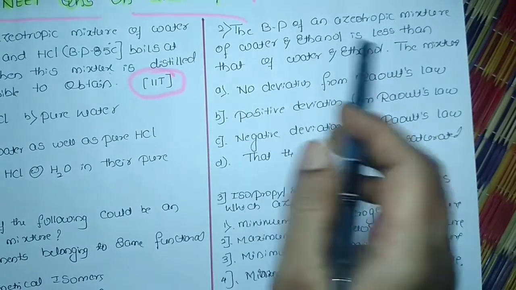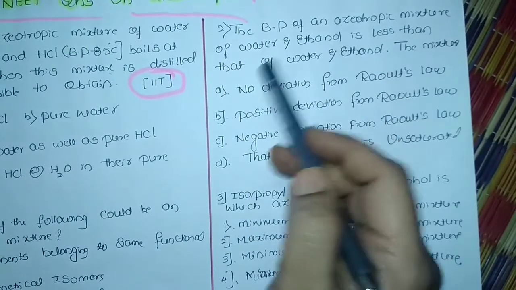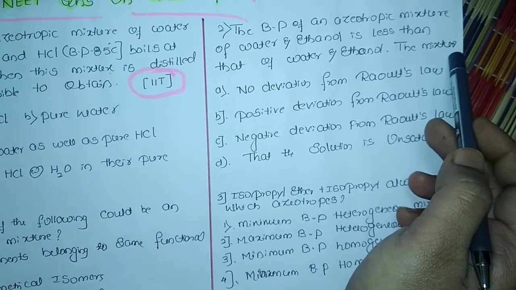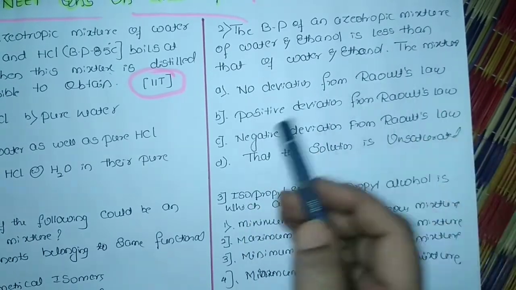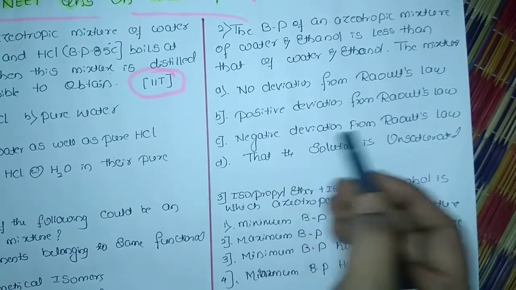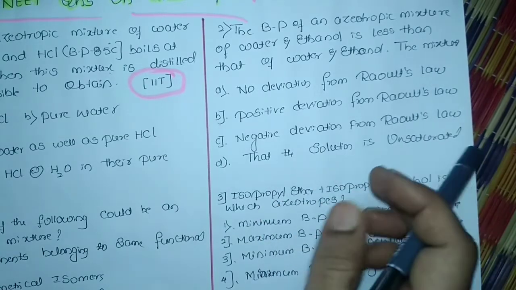Its boiling point is less than that of water and ethanol. So does the mixture show no deviation from Raoult's law, positive deviation, negative deviation, or is the solution unsaturated?